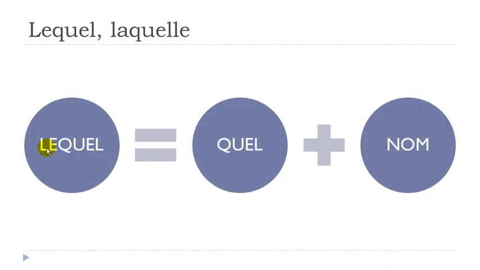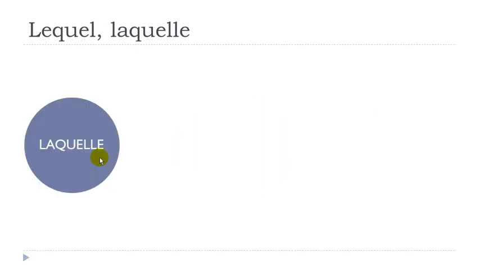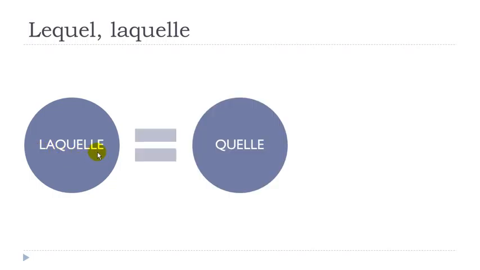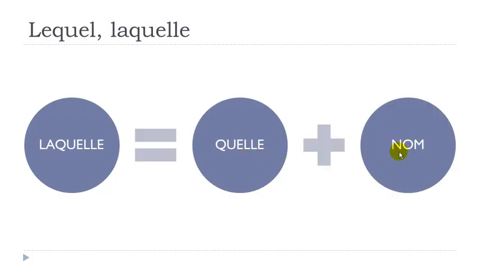Okay? Remember that in that case, we'll see that a bit later in this lesson, lequel will be for the singular masculine. Okay? Then let's see how it goes for the feminine form, singular as well. So it will be laquelle, okay? And then it will replace this quel, what, but in that case, as you probably remember, we've got the feminine and the masculine form, plus a noun, so plus un nom, okay? So if you want to replace quel plus un nom, then you will have to use laquelle. So this is the singular feminine form, okay?